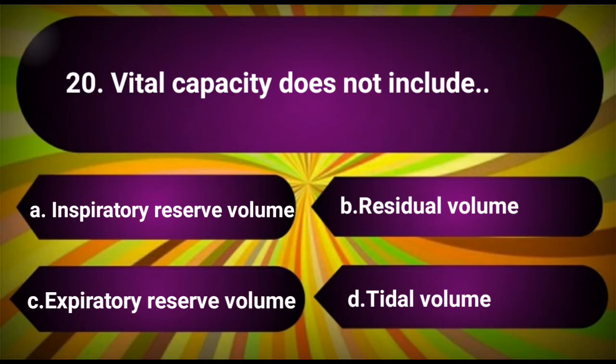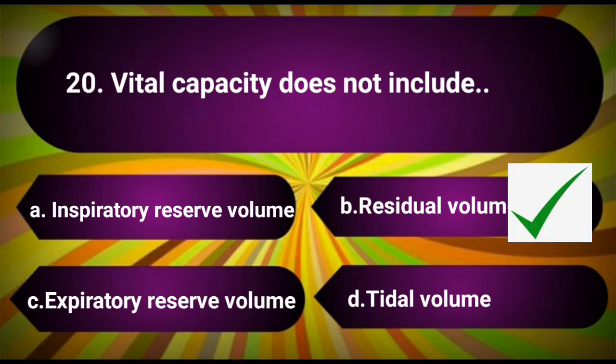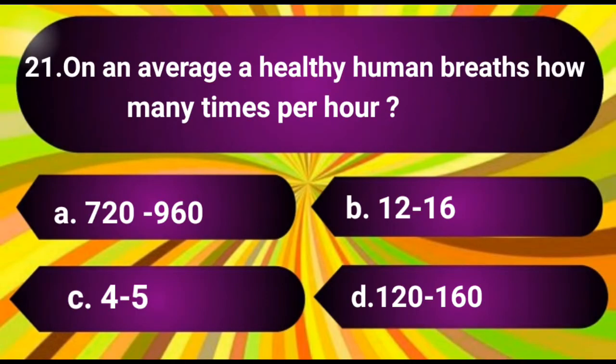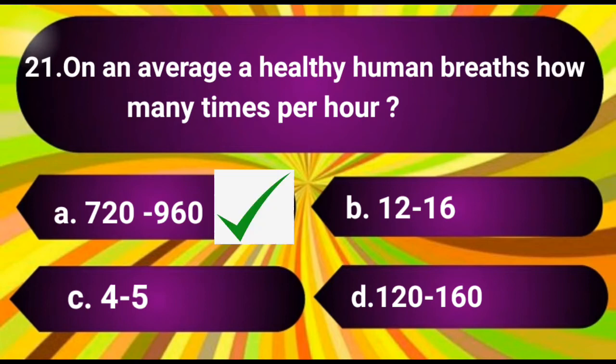Question number 20. Vital capacity does not include. The options are A. Inspiratory reserve volume, B. Residual volume, C. Expiratory reserve volume, D. Tidal volume. The answer is B. Residual volume. Question number 21. On an average, a healthy human breathes how many times per hour? The options are A. 720 to 960 times, B. 12 to 16 times, C. 4 to 5 times, D. 120 to 160 times. The answer is A. 720 to 960 times.